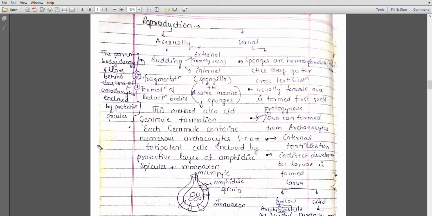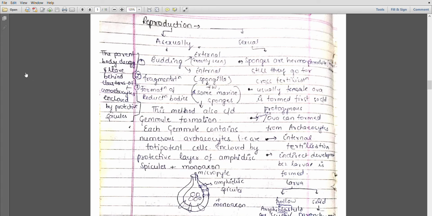Totipotent means a cell can divide into any type of other cells. It can give rise to a number of cells, so different types of cells can arise from this totipotent cell. So gemmule formation occurs through the archaeocytes, and archaeocytes show a totipotent nature. Now they are enclosed in a protective layer of amphidisc spicules and monaxons.